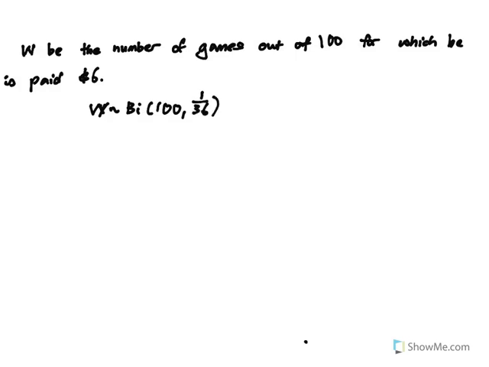And with that, what are we finding? We're finding the probability of W greater than or equal to 1, which is just the same as 1 minus the probability of W equals 0. And the answer turns out to be 0.940, just using your GC.